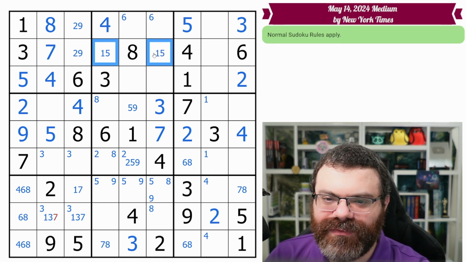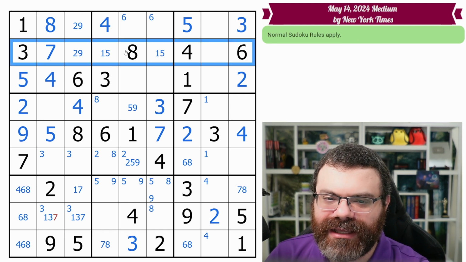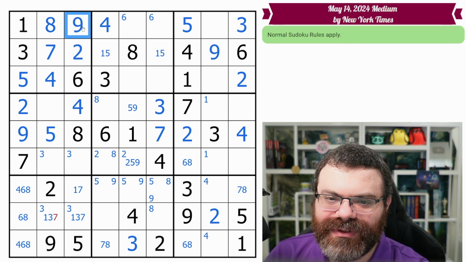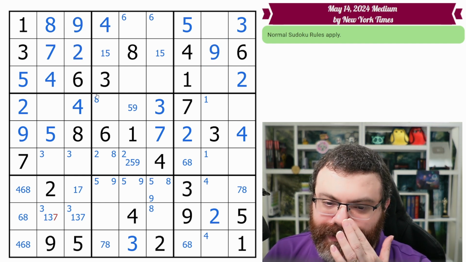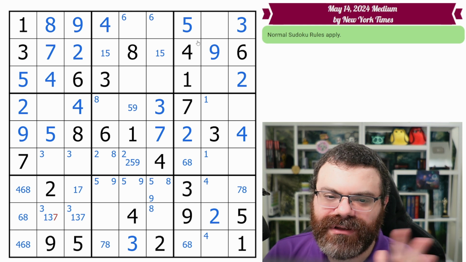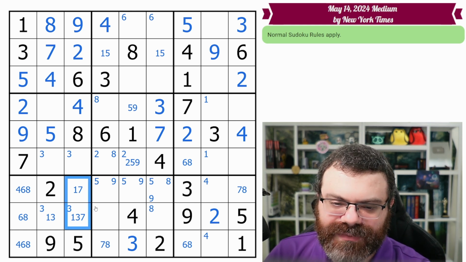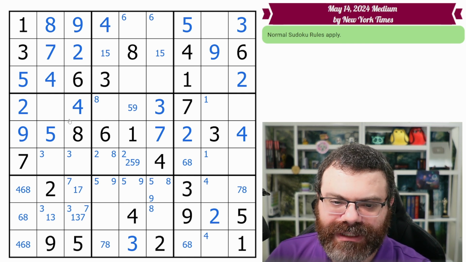Because here we have this hidden 1, 5 pair. That means we still need 2 and 9 for the row in these 2 cells. And this one can't be 2 for 2 reasons, so it ends up the 9. That's 2 and 9. Okay. So looking for the lowest hanging fruit, always a good idea. I am seeing the 7. Let's clean that up. It does put a 7 on one of these two, but I don't think there's any follow-up from that right now.